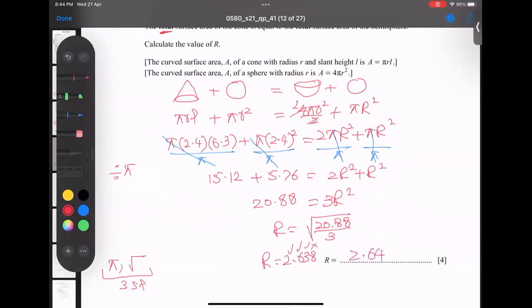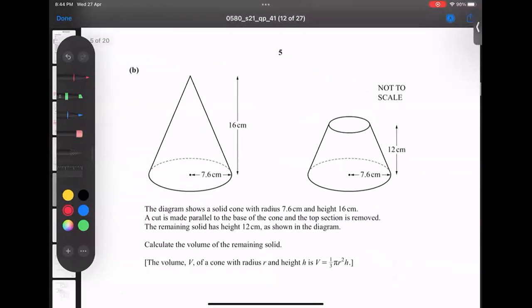2.64 is our answer. So let's go for the next part. In the next part, in this particular question, the radius and the vertical height are given, not the slant height. This is called slant height. This is called straight vertical height. Slant height is not given here. Vertical height is given here.